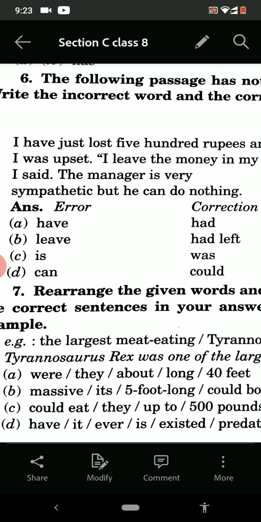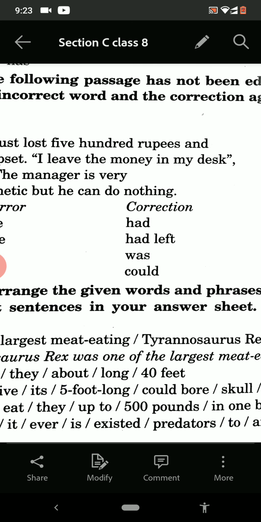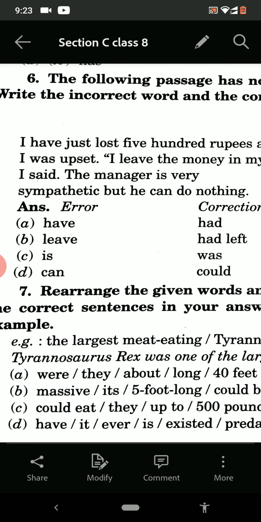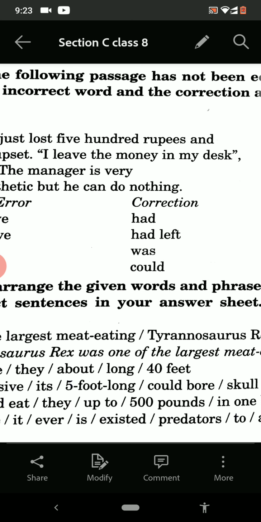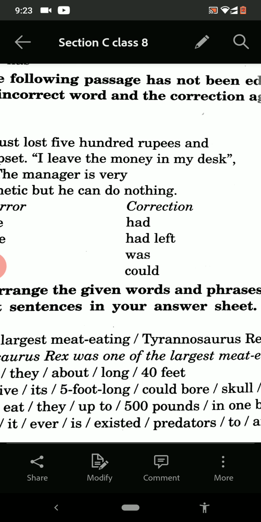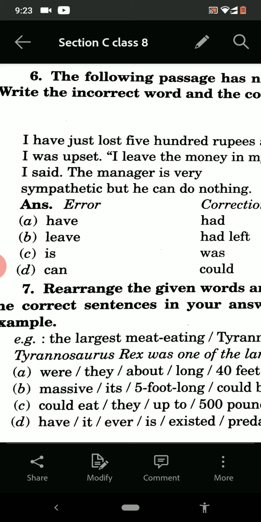I have just lost 500 rupees and I was upset. I leave the money in my desk. Comma, inverted comma started here. "I leave the money in my desk," inverted comma closed, comma, I said. The manager is very sympathetic, but he can do nothing. See, commas and inverted commas are there. So let us see what will be the answer.